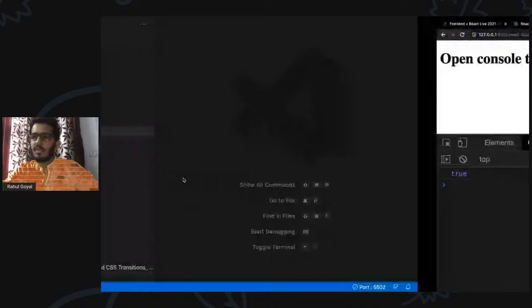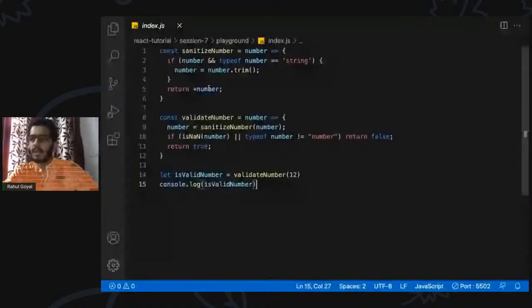So in this, what we are doing, we have created two functions, and we are invoking validate number here. And we are passing a certain parameter. So what are these functions doing exactly? We are creating different functions so that every function should have only one focus, only one certain task to do.